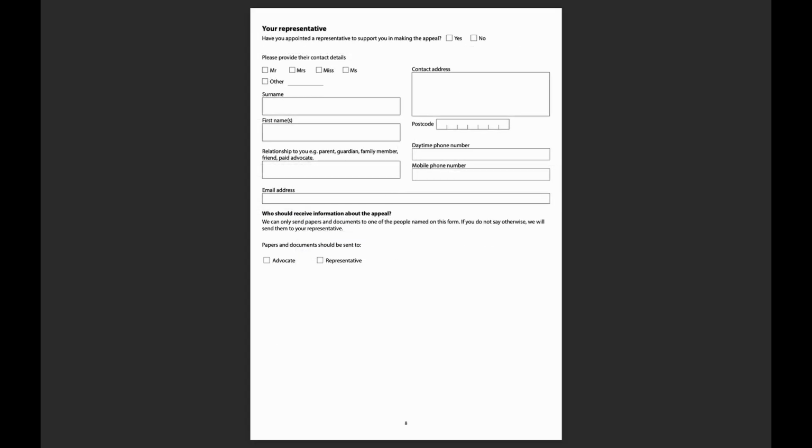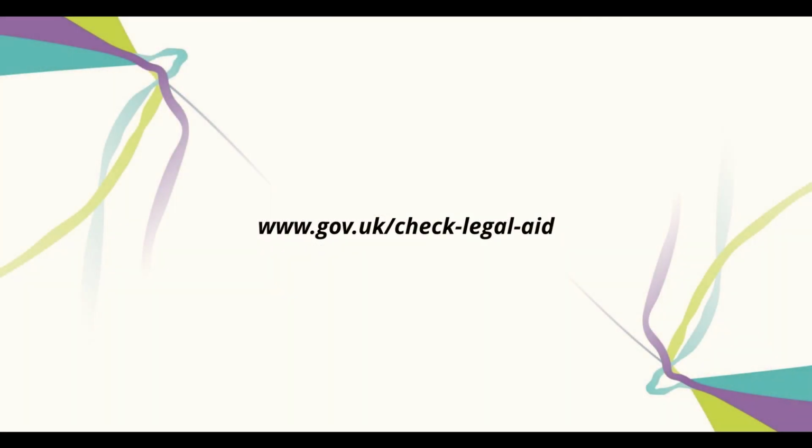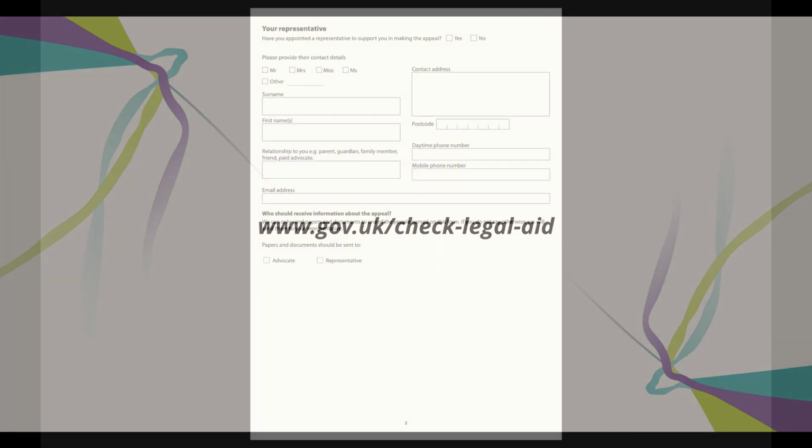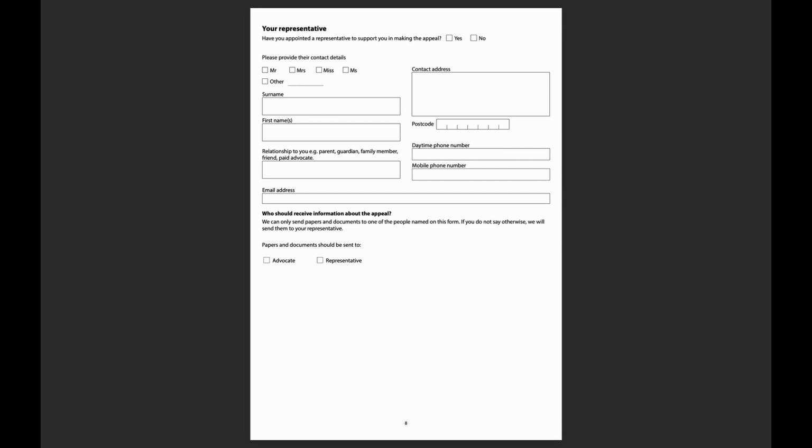Legal aid. Some parents and young people are eligible for legal aid. Legal aid will help with certain elements of the preparation for the appeal. It will not provide a lawyer for the hearing, except in very exceptional circumstances. You can check if you're eligible for legal aid by visiting the following government website: www.gov.uk/check-legal-aid. Most hearings do not have representatives.